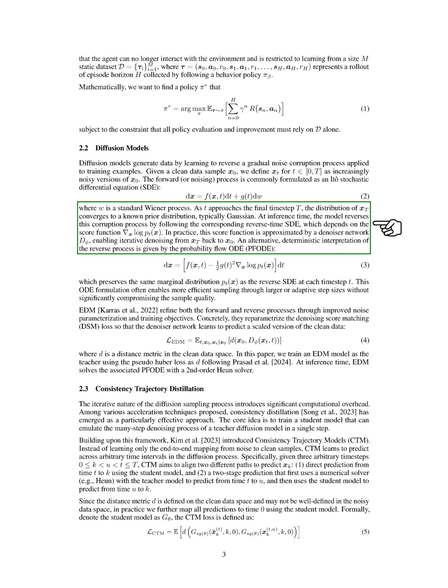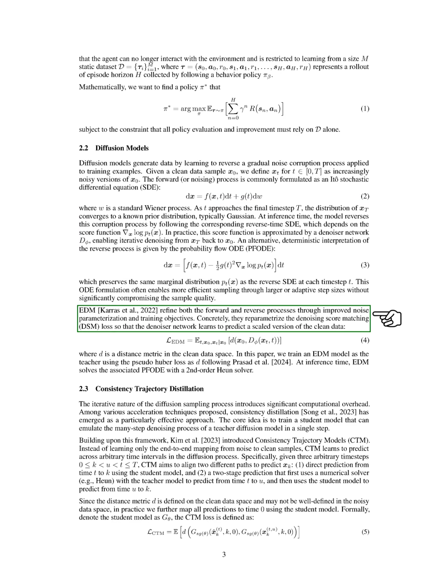function. We approximate this score function using a denoiser network, allowing us to iteratively remove noise and recover the original data. We also explore an alternative approach called the probability flow ordinary differential equation, PFODE, which maintains the same distribution at each time step and can enable more efficient sampling. Our method, called EDM, enhances both the forward and reverse processes by improving noise parameterization and training objectives. Specifically, we adjust the denoising score matching loss so that the denoiser learns to predict a scaled version of the clean data.